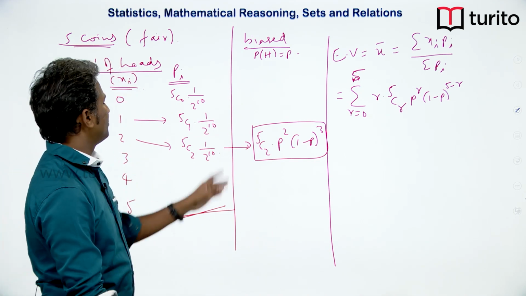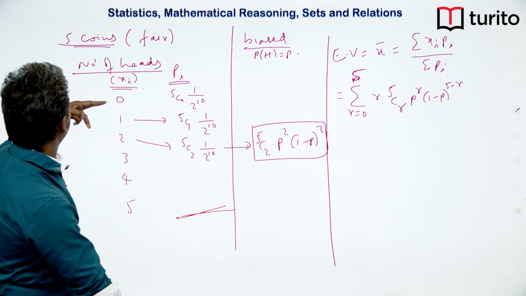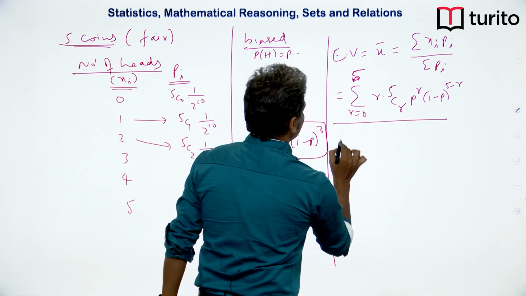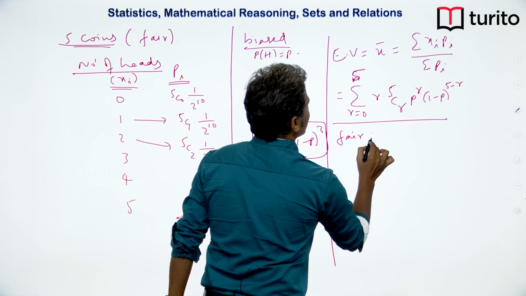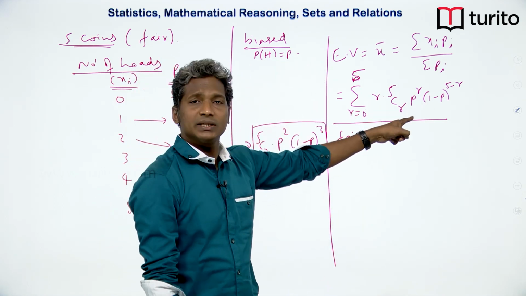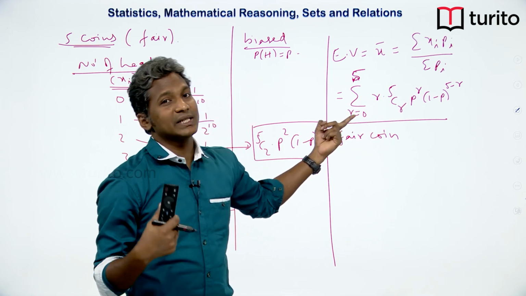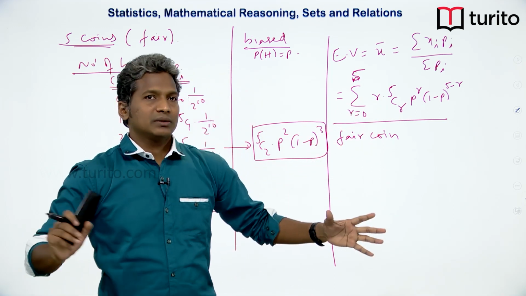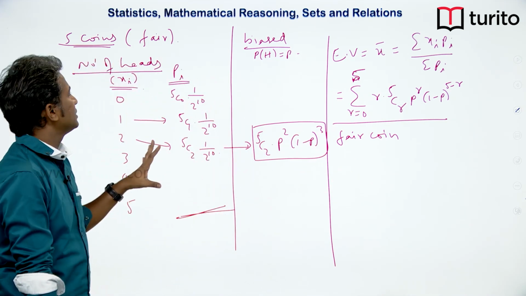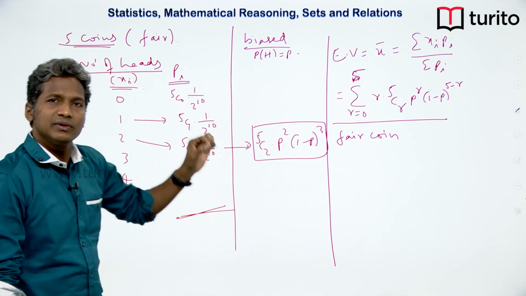But I will do this only for the fair coin. For a biased coin, we may have to expand this using the binomial series, which is going to be a longer task. So, that kind of question will not come. If a question comes on this binomial distribution, then probably the coins will be fair.